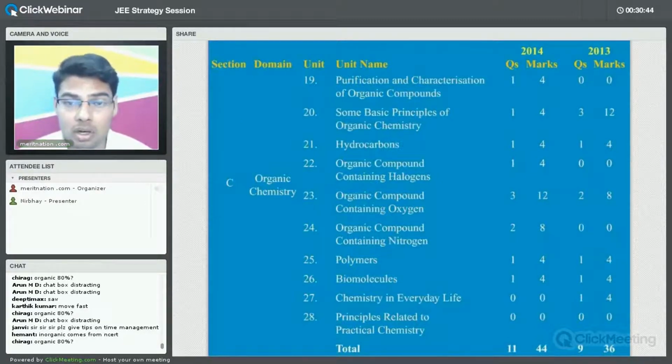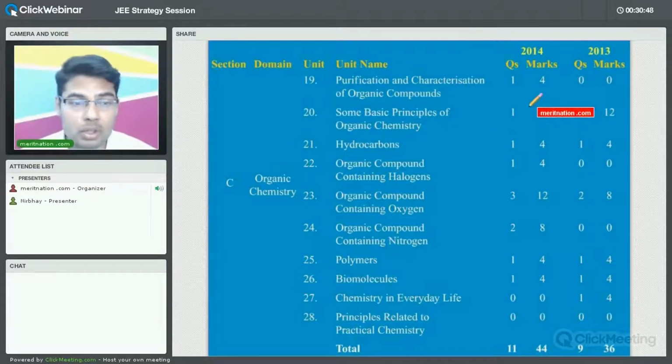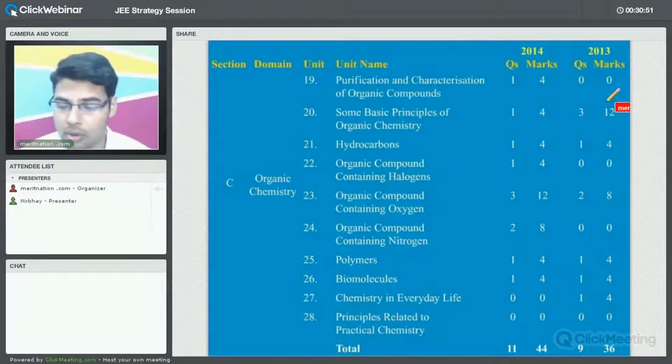So as you can see, in organic chemistry, some basic principles of organic chemistry itself in 2013 carried 12 marks, right? So here they alone carried 12 marks. Now in 2014 it was just 4 marks.